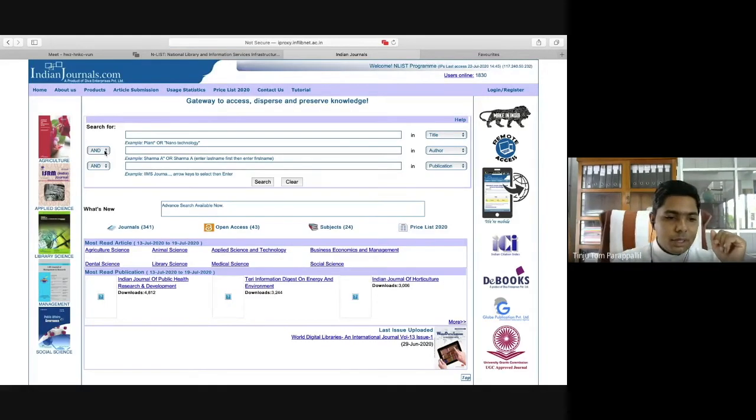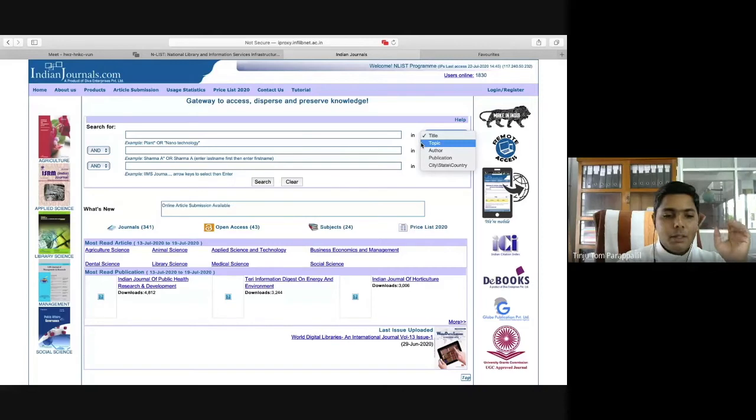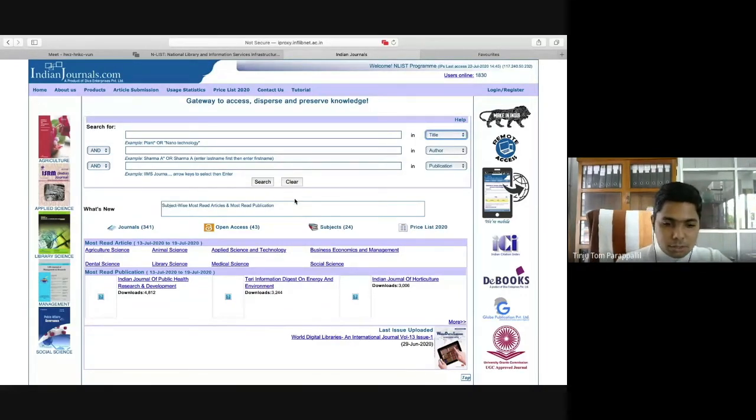These are the Boolean operators: and, or, not. Using this, you can search in the search boxes with keywords. That's why I said these techniques are used mainly in academic databases and academic search engines. Here we can select the fields: topic, author, publication, city of publication, etc. Okay, let that be there. Come to the bottom of this.